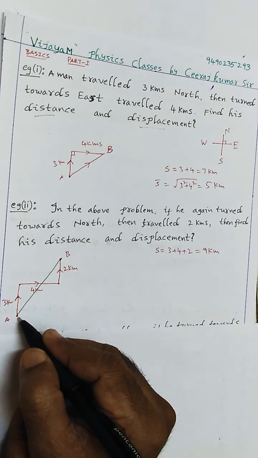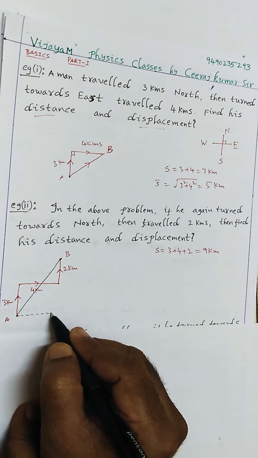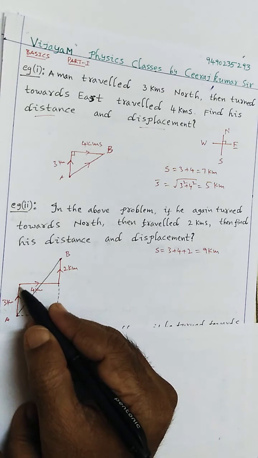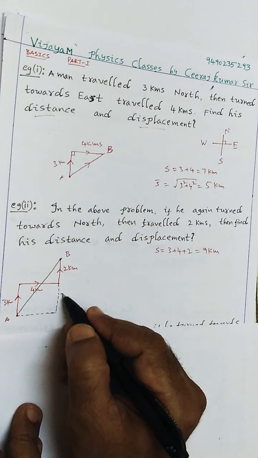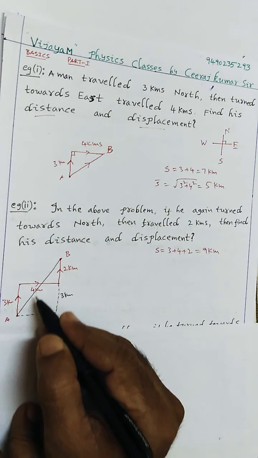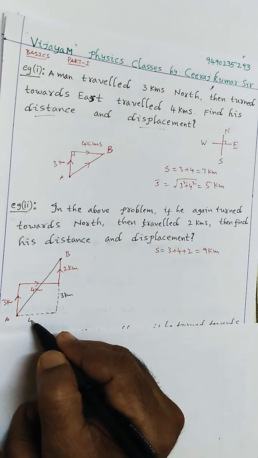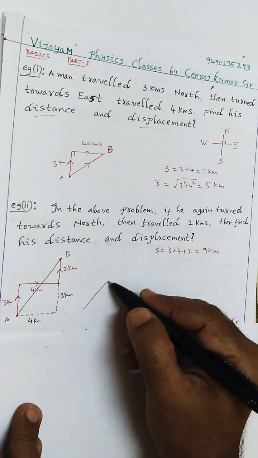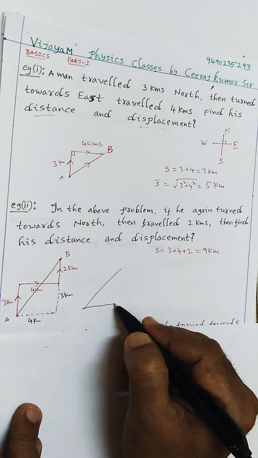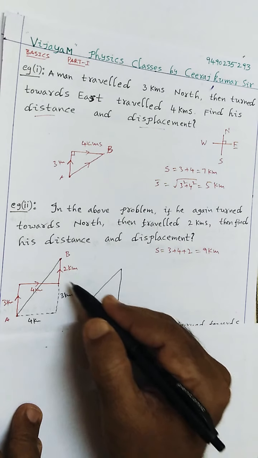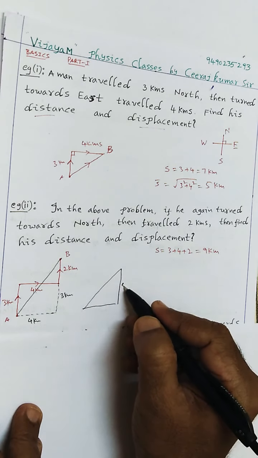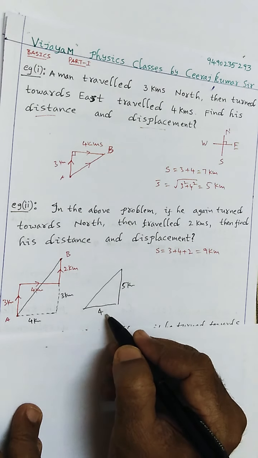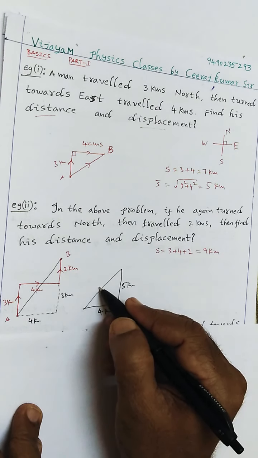So here let us extend this one like this and produce this one like this. This one is 3 kilometers, so this one is also 3 kilometers here. And this one is 4 kilometers, then this one is also 4 kilometers. So from A to B, see what new triangle we get here. This one is 2 and 3, 5 kilometers, and this one is 4 kilometers.